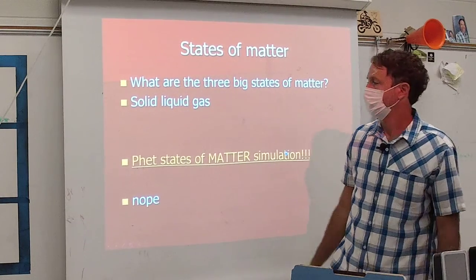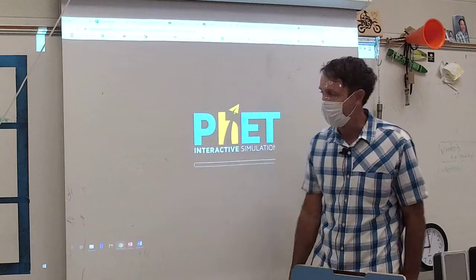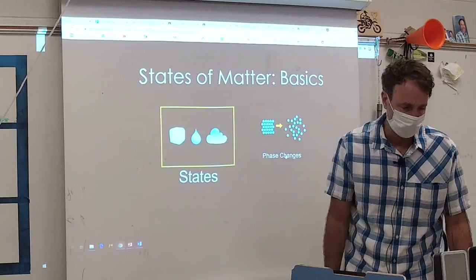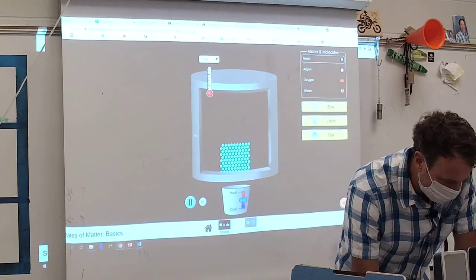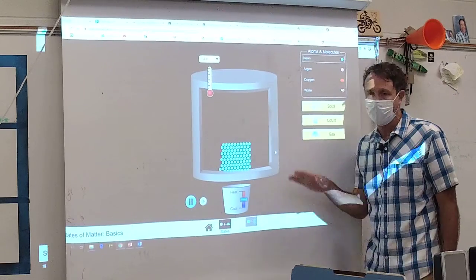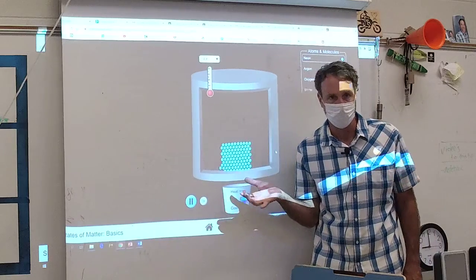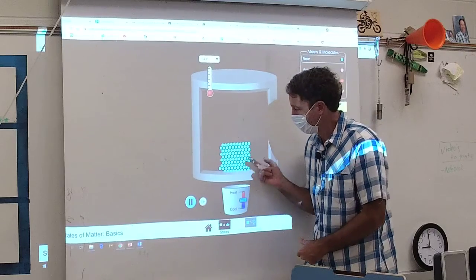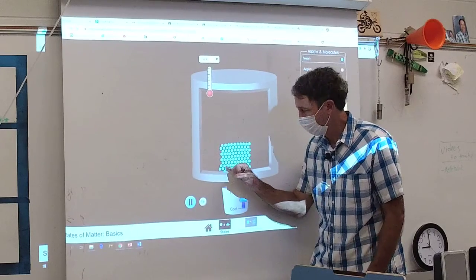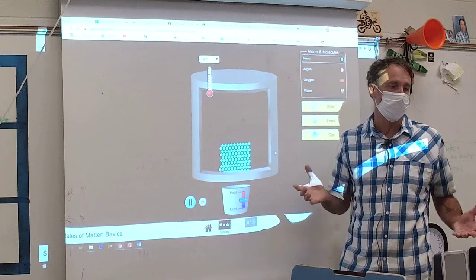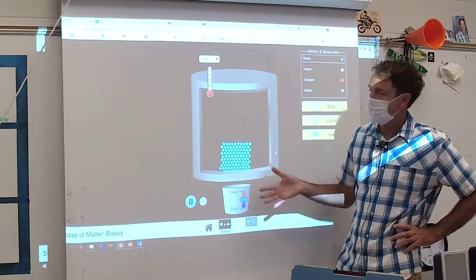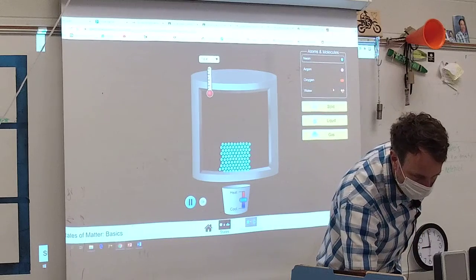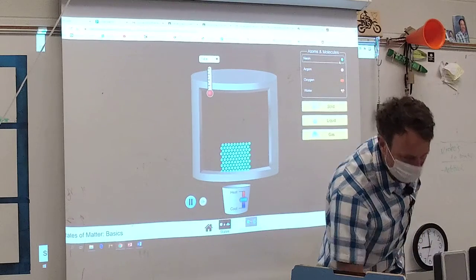I'm going to a webpage called PhET, P-H-E-T, University of Colorado. They've got all kinds of cool stuff. And here we go. Now look, this is what a solid is like. You don't need to write anything down right this second because we'll get some words for solid later. These little blue circles are the molecules. We're going to say this is water. It says it's neon gas right here. I can change it to water. There we go.